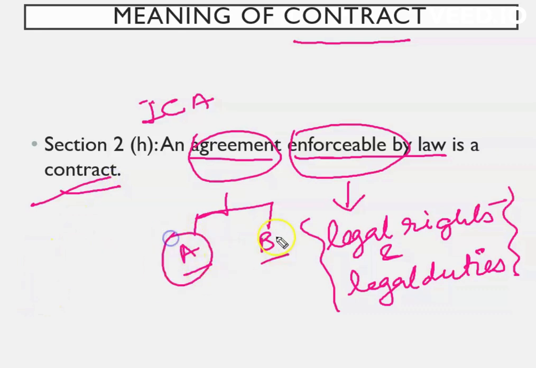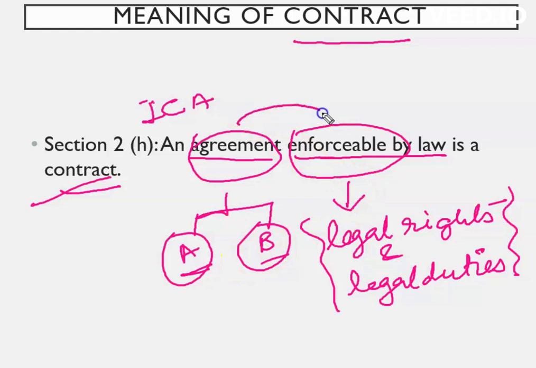So when we talk about the term contract, there is an agreement. Suppose A and B have made an agreement with each other, and the agreement is this, that A says he wishes to sell something to B. This is a general agreement. It may be a friendly agreement, or it may be a general agreement, right?